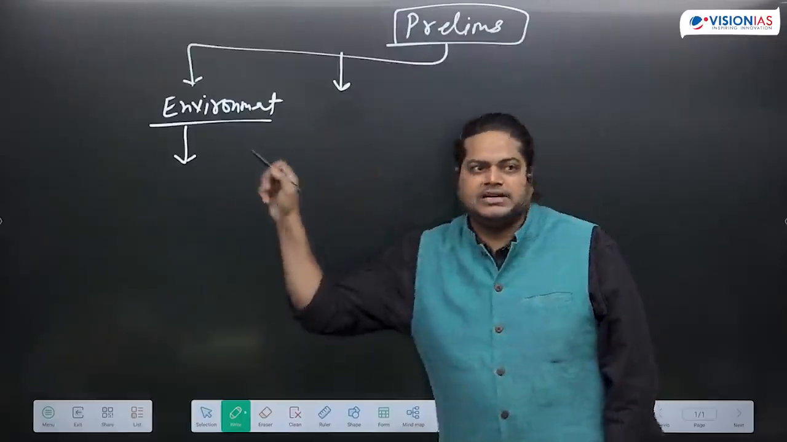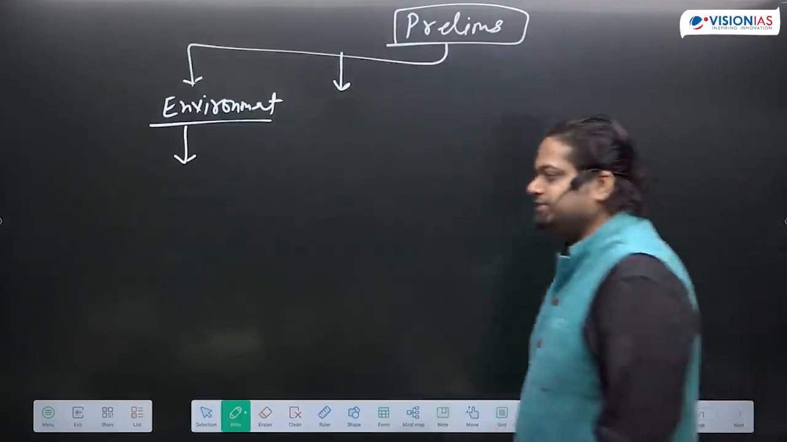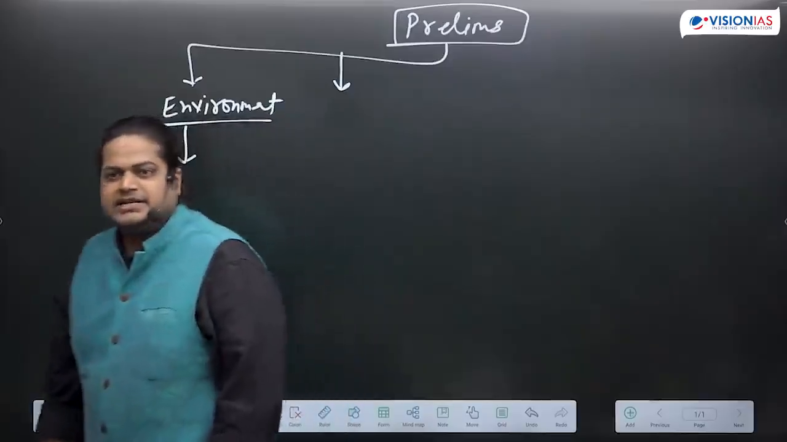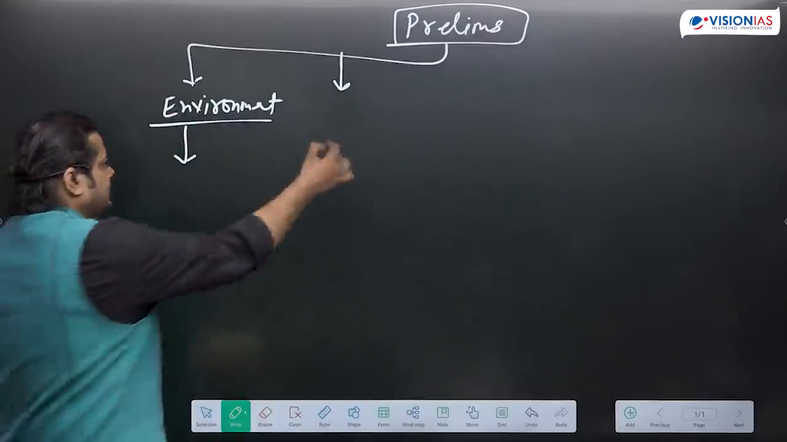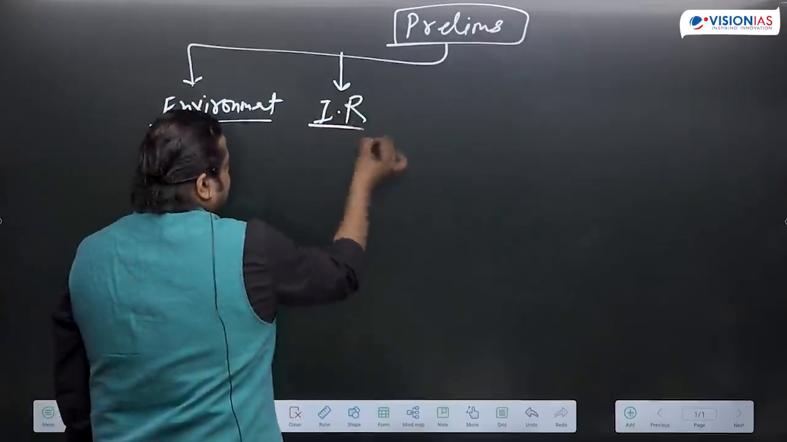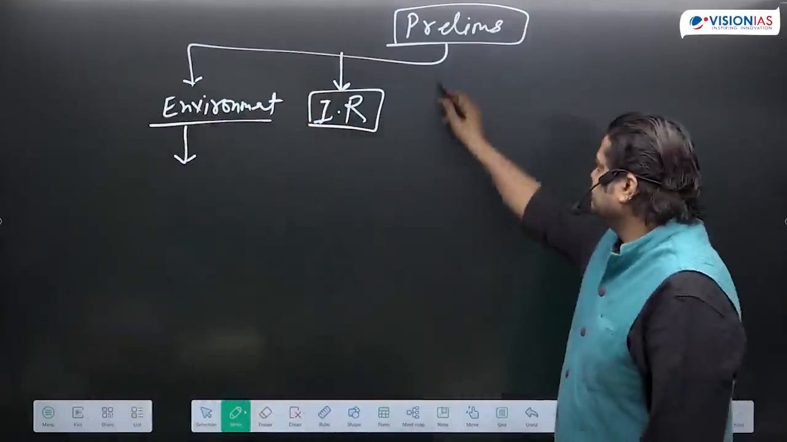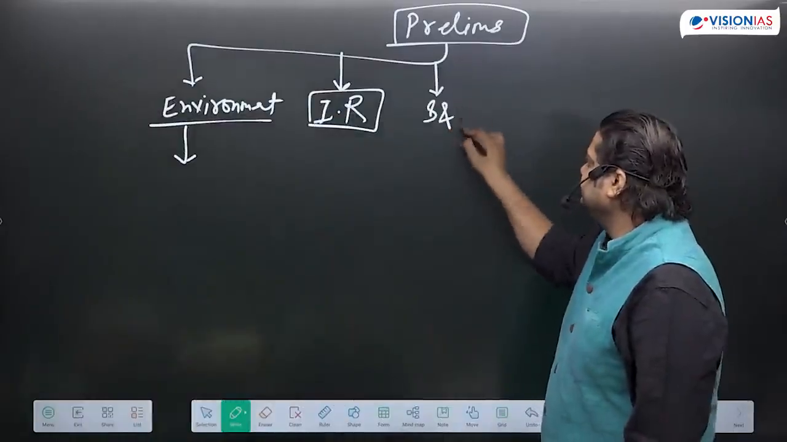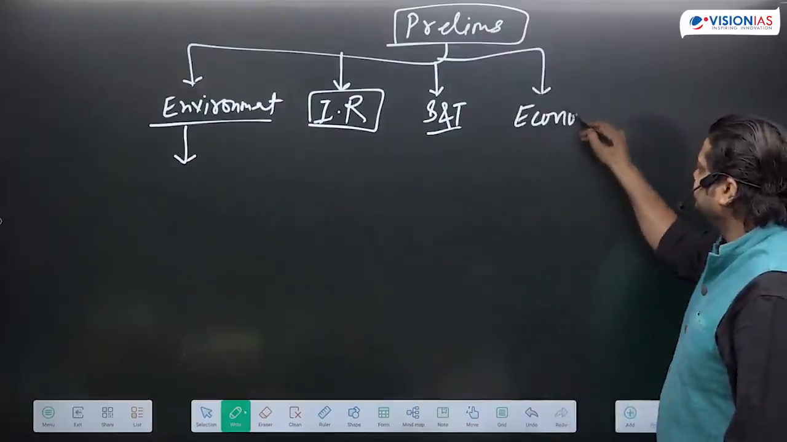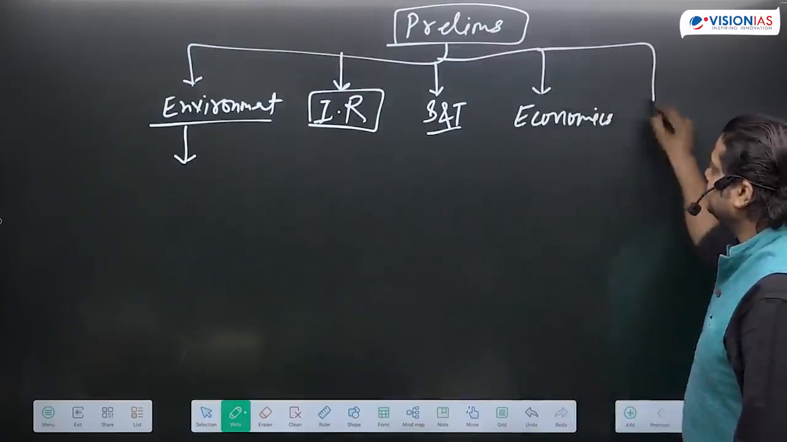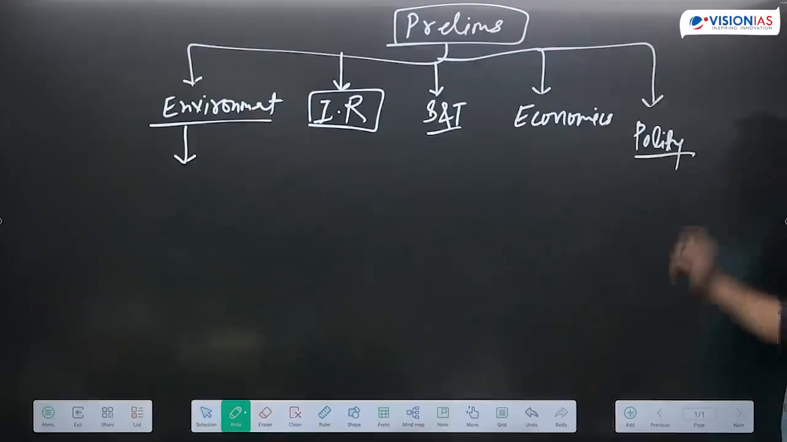From internal security, what kind of prelims questions are asked? Tribal issues, that is, we can say part of society. So from IR they are asking questions. Science and tech. What else? Economics.